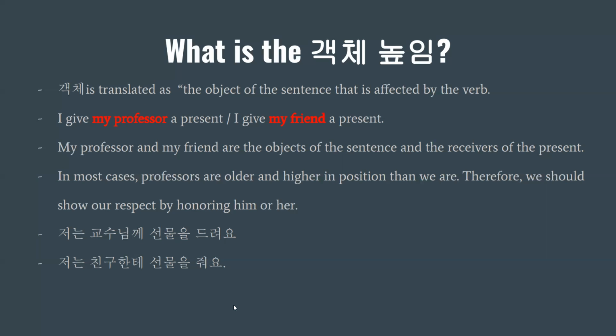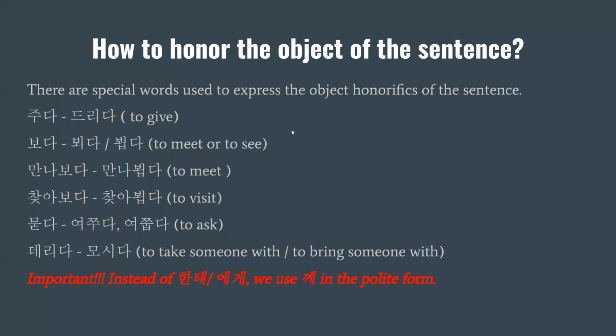So here, 객체높임 is we show respect, we honor just the object, the receiver of the action, right? So here, the receiver of the present, my professor and my friend. So how to honor the object of the sentence? So there are special words used to express the object honorifics of the sentence.